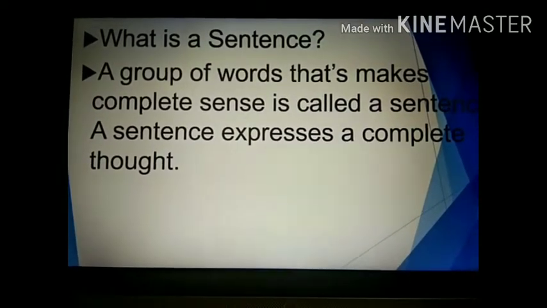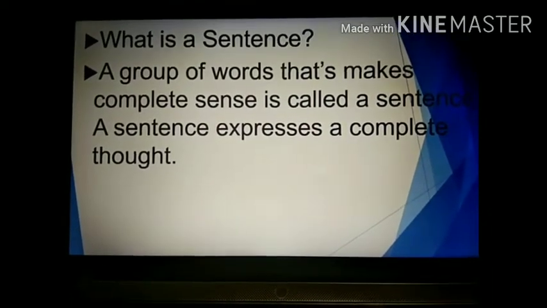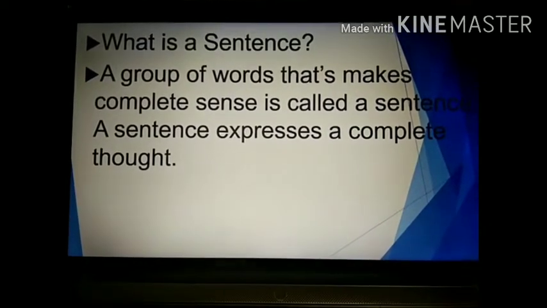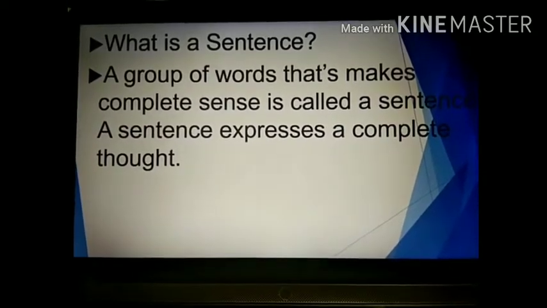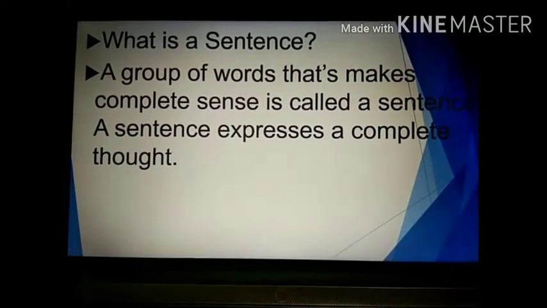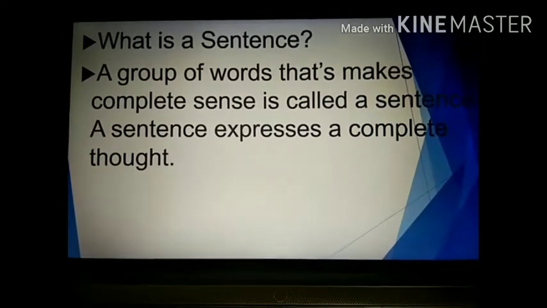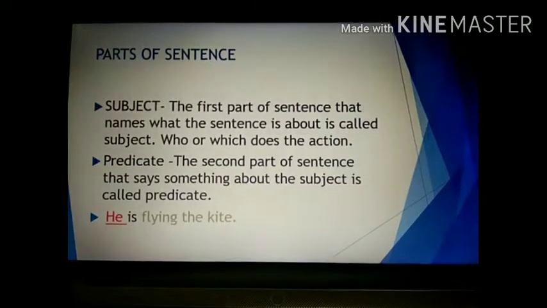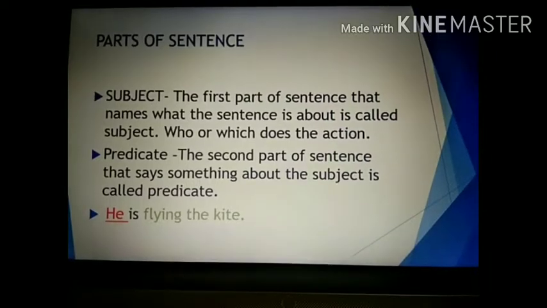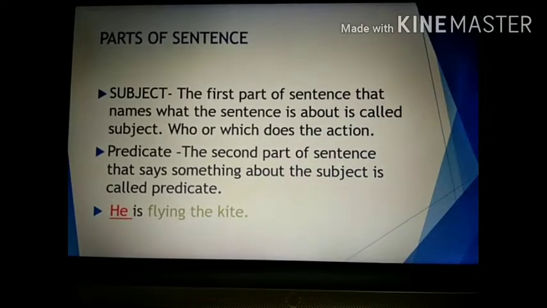Now 3 things we need to keep in mind while considering a group of words as a sentence are, first, it should start with a capital letter. There should be the presence of a verb in that group of words. And the third, it should end with an exclamatory mark, full stop, or a question mark. Okay? Now let's talk about parts of a sentence. Generally a sentence is made up of 2 parts. How many parts? 2 parts. First is subject and second is predicate.